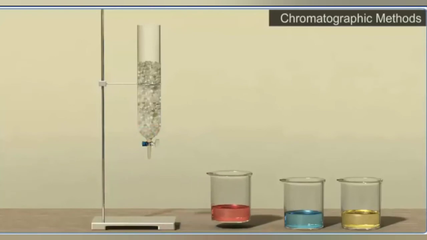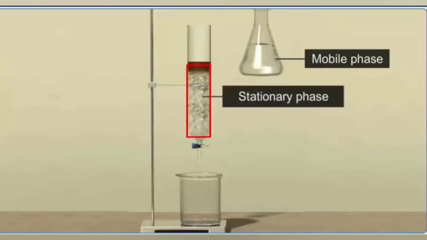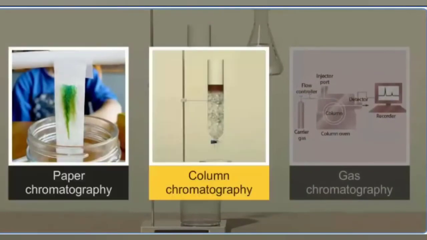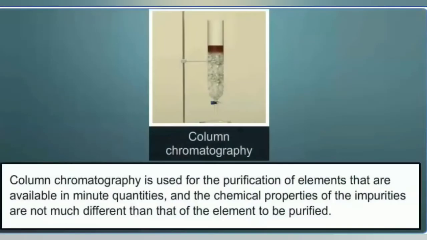Depending on the physical state of the mobile phase and the stationary phase, and on the process of passage of mobile phase, chromatography can be of different types such as paper chromatography, column chromatography, and gas chromatography, etc. Let us know something about column chromatography.